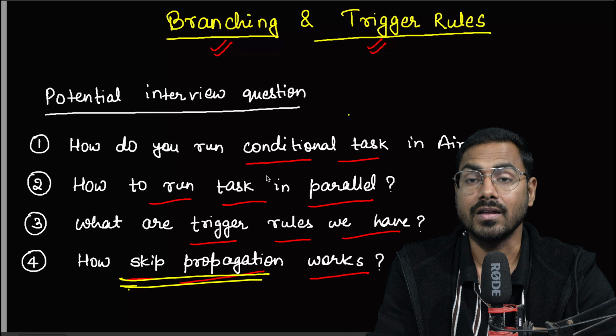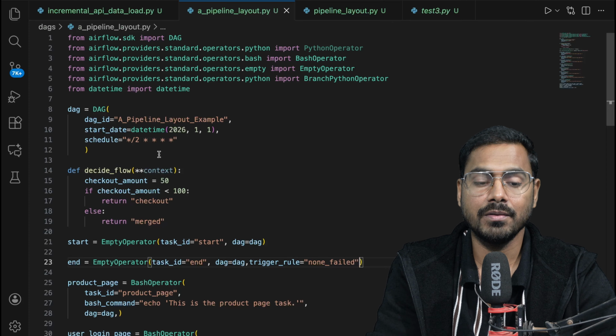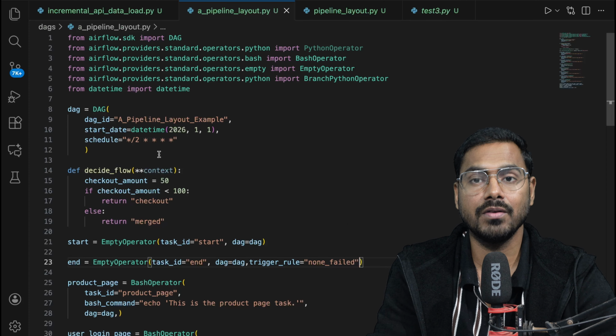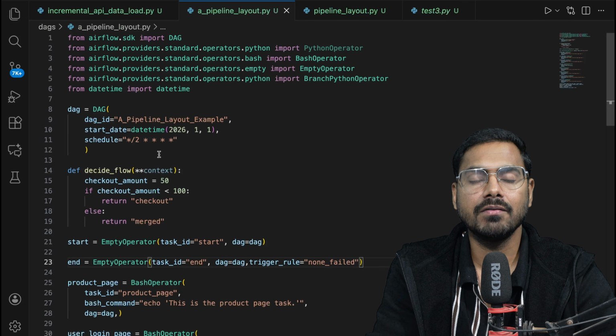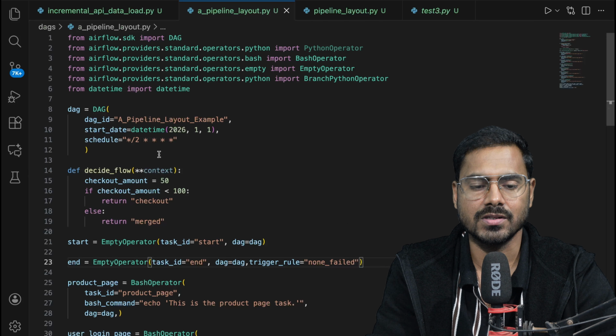So maybe this code is running, right? But this is not how we write the code in a real-time environment. That will also be discussed when we talk about connecting with outside systems. Outside systems are those which are not running on the Airflow machines. Outside of the Airflow world will be considered an outside system, I would say.